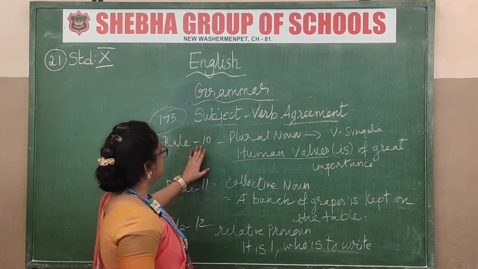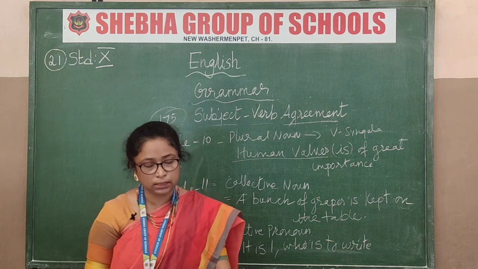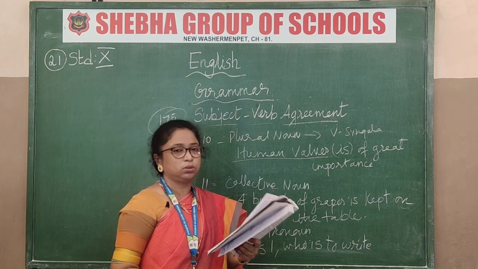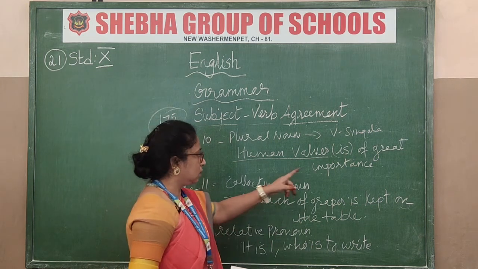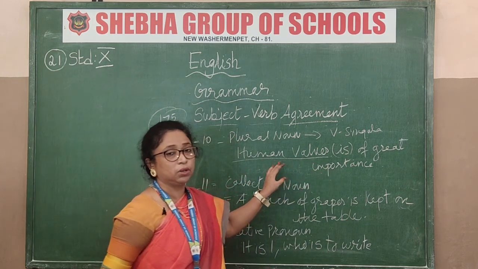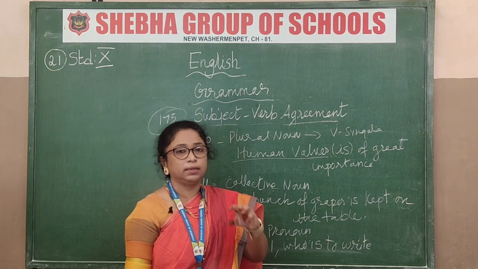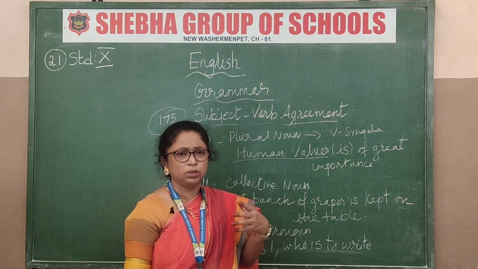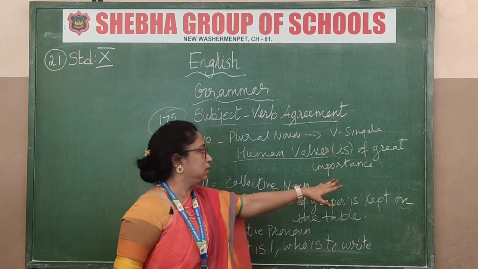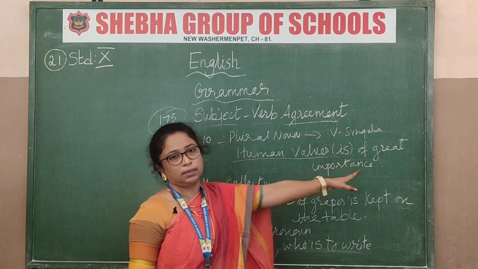Then come to rule number 10. Plural nouns will take up singular verbs. Plural nouns means, see, there are so many other things like the name of a country, a province, a book, which is always followed by a singular verb. That is, "Human values is of great importance." Human values means we cannot count each one. One person has got so many values: kindness, gentleness, goodness, so much good in that person, so it is taken as one. "Human values is of great importance." So plural nouns will take only a singular verb.